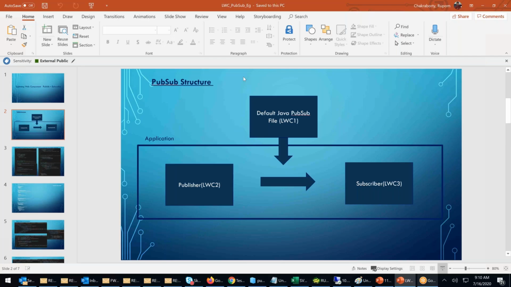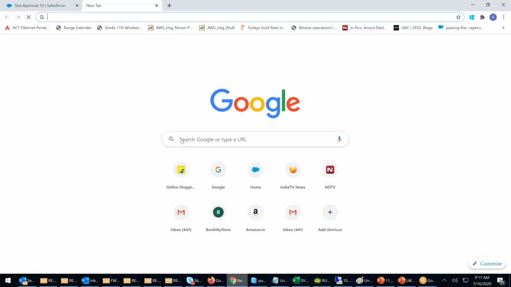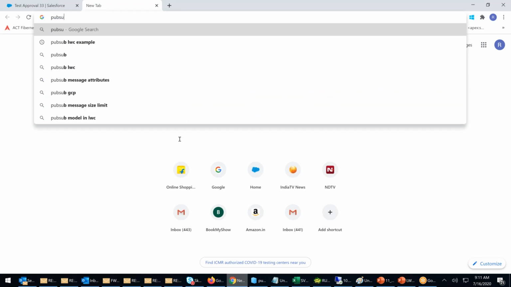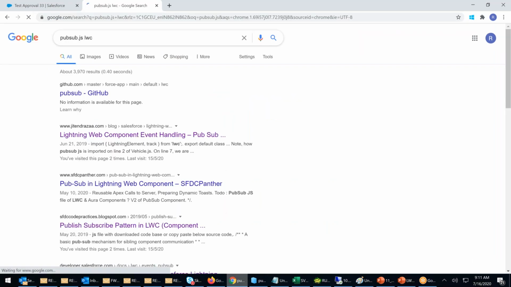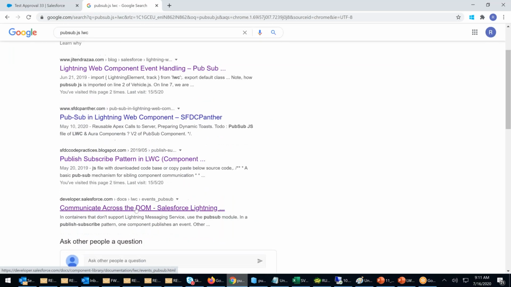Where can I get a PubSub? PubSub.js can be downloaded from Google. It is there in GitHub, or you can download it from the Salesforce developer community.